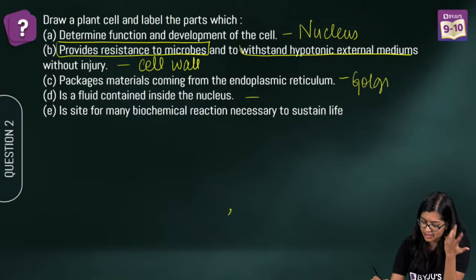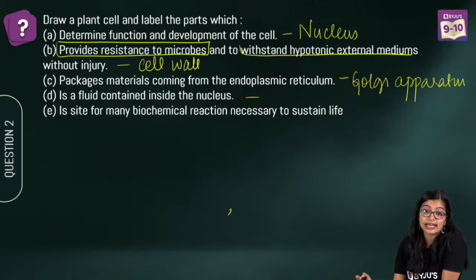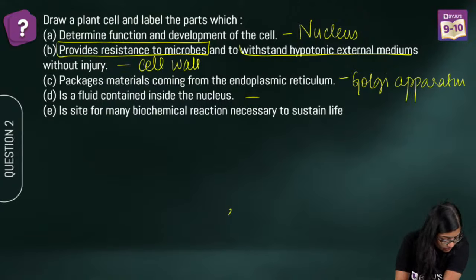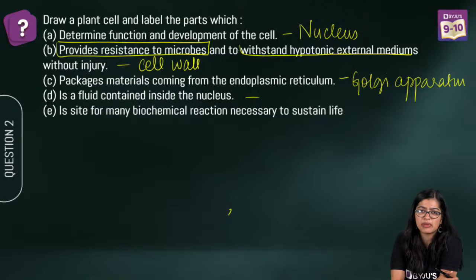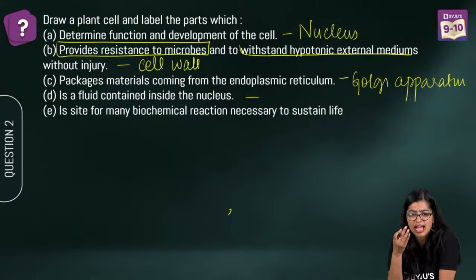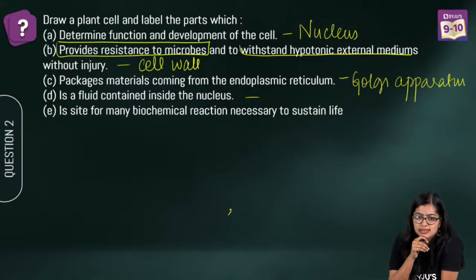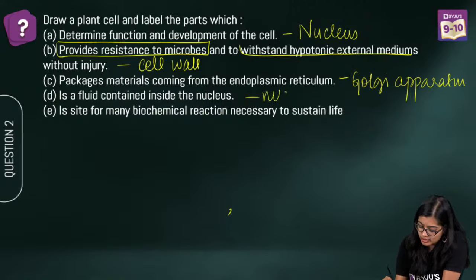You guys are giving me some external answers also. Golgi apparatus. It is a fluid containing inside the nucleus. What is the fluid inside the nucleus? How will alcohol pass into plasma membrane? C2H5OH is ethanol, right? Ethanol will not pass inside. Yes. Nucleoplasm. Very good. This is nucleoplasm.